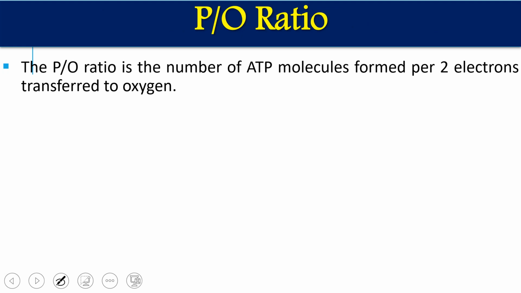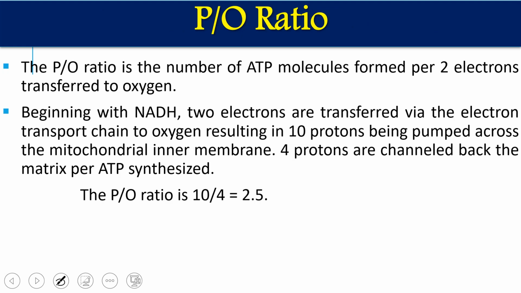We have seen in the electron transport chain, electrons were transferred from the reduced forms NADH or FADH2, and the ultimate electron acceptor was oxygen. So for 2 electrons moving from NADH or FADH2 to the ultimate acceptor oxygen, how many ATP can be formed? For NADH, for every 2 electrons transported, 10 protons are pumped from the matrix to the intermembrane space: 4 in complex 1, 4 in complex 3, and 2 in complex 4.